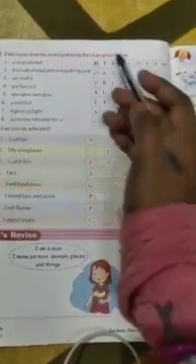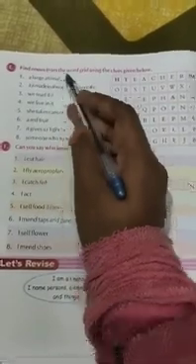Here come to E. Find nouns from the word grid using the clues given below. What you have to do, children? Here you have to find nouns from the word given in the grid with the help of the clues. The clues are given here and you have to find the noun. Okay? A large animal. Which one is a large animal? Can you guess? So you have to search here which one is a large animal.